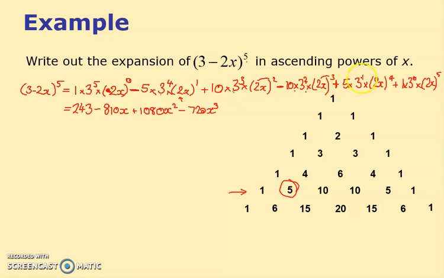5 times by 3 is 15, times by 2 to the 4 is 16. I get 240 of those. Notice it's going plus, minus still. And 2 to the 5 is 32, so minus 32x to the 5. Is that pretty? No, well, not very, is it?